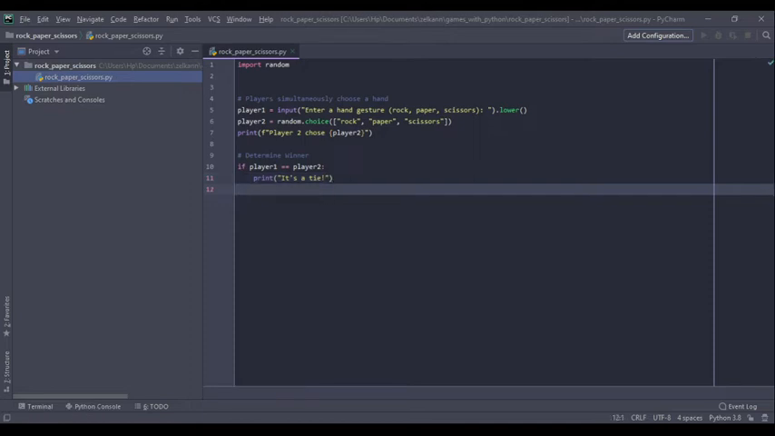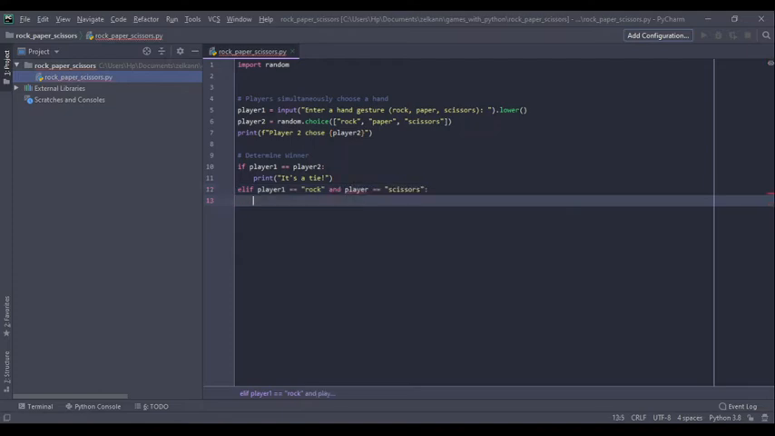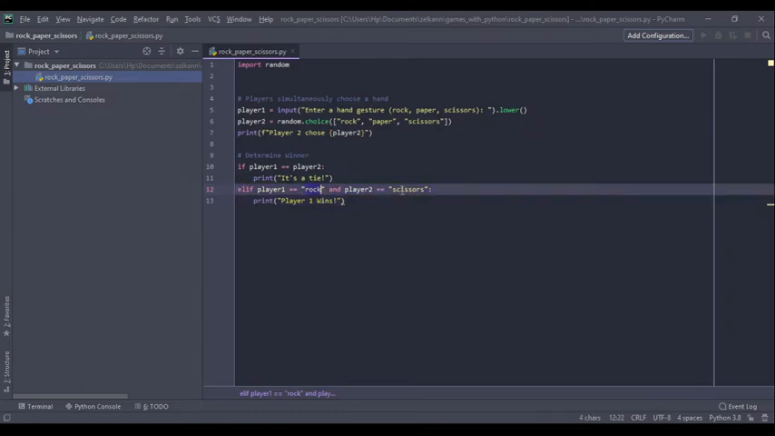But player 1 can win the game if it is a rock, and player 2 is scissors. Player 1 wins. And yeah, so we may simply just implement these lines 7 more times to check for all the possible cases for both players 1 and player 2.